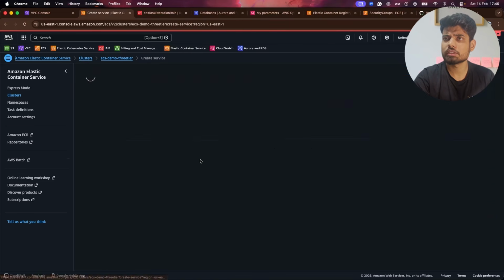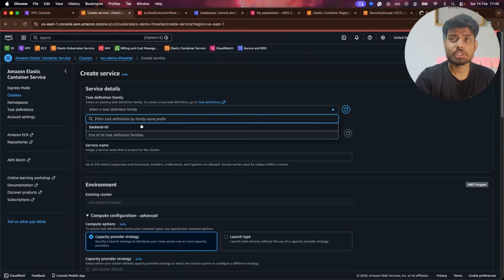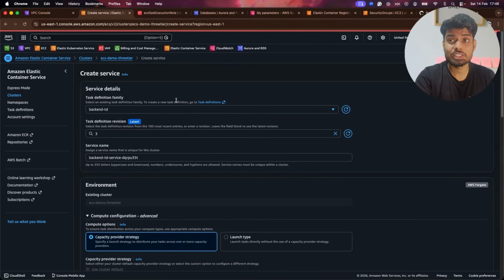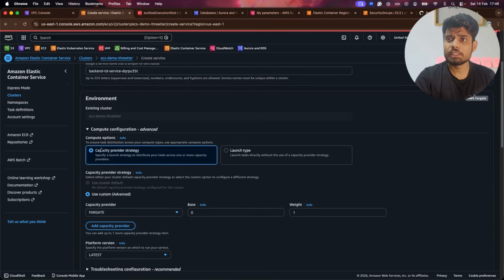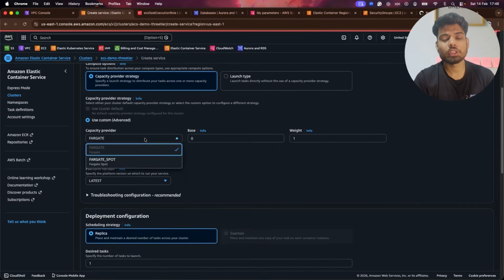So I'll click on create service, and first of all I need to select the task definition. So it will use this blueprint to deploy our backend containers. Then this is a capacity provider strategy. If you read this, it is a compute option, where you either go with Fargate or Fargate Spot. Fargate means it will use on-demand instances most of the time. But when you use Fargate Spot instances, it will have the least cost. But for now, we will keep it Fargate only.